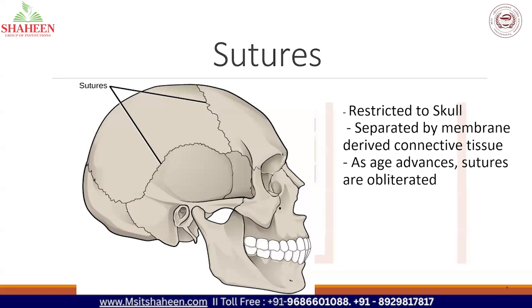When the suture goes off, no impact happens to the body because the brain has already developed by the time you reach puberty. So whether the suture goes or not, it doesn't make any impact to the body. The only problem is that when you meet with an accident, it becomes difficult to operate on the skull. That's all. No impact happens to the body as such when you are healthy. Okay, thank you, ma'am.